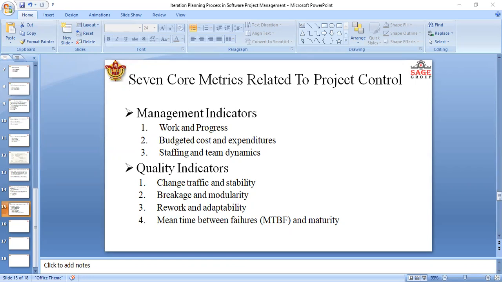So what is work and progress? The work and progress metric measures work performance over time, and work is the effort to be accomplished to complete a certain set of tasks. The various activities of an iterative development project can be measured by defining a planning estimate of the project as an objective measure. So this is work and progress.